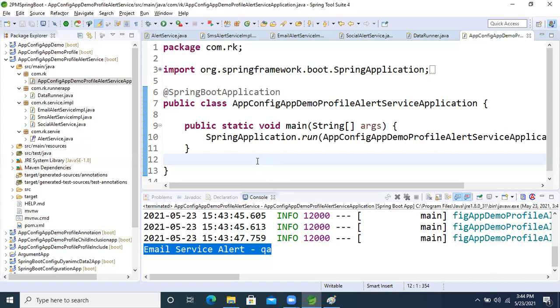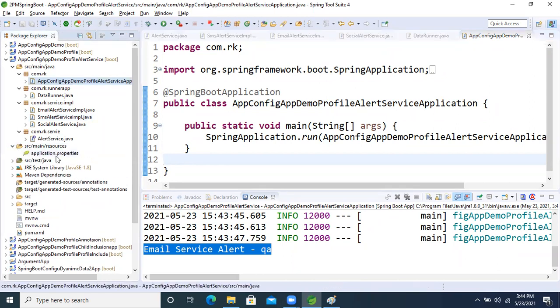Now my intention is to work with the class logic as well as the property profile. No problem. By default, there is an application properties file.